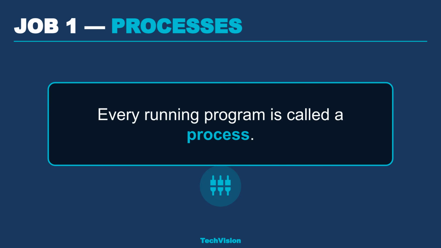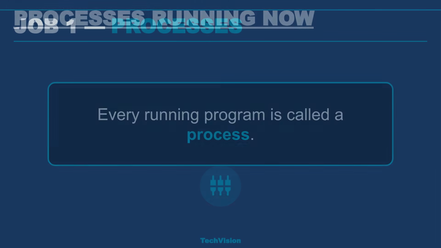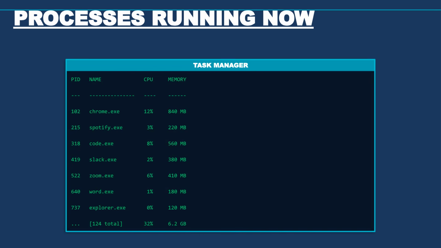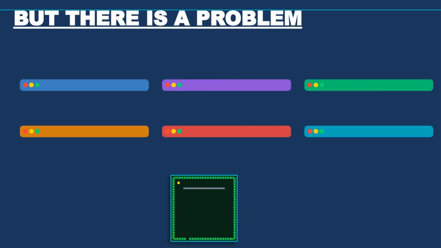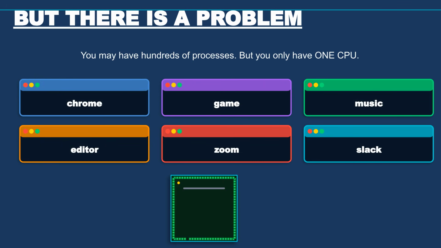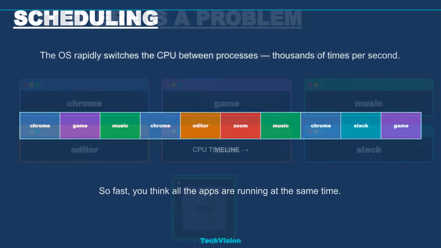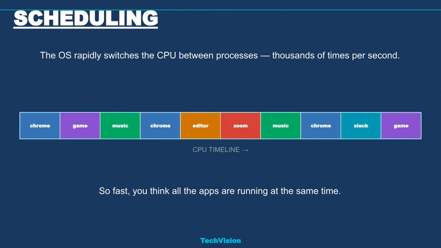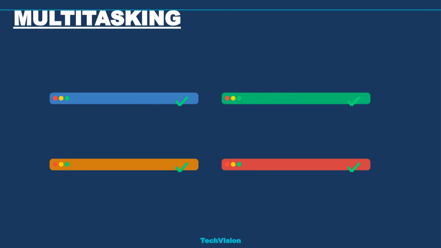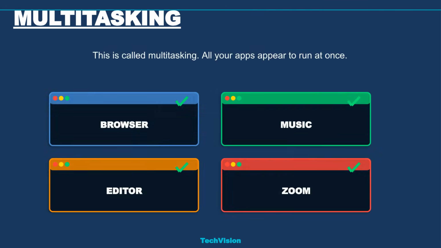The first job is managing processes. Every program currently running on your computer is called a process. If you open your task manager, you can see all the active processes. The operating system monitors their resource usage, including CPU and memory. The challenge is that modern computers run hundreds of processes, but typically only have a single CPU core to execute them. The OS rapidly switches the CPU between processes, thousands of times per second. This is called scheduling. Scheduling is so fast that all applications appear to be running simultaneously, allowing for multitasking.